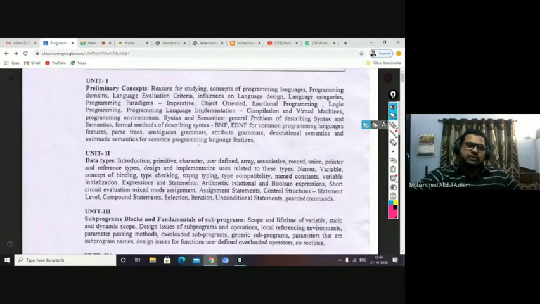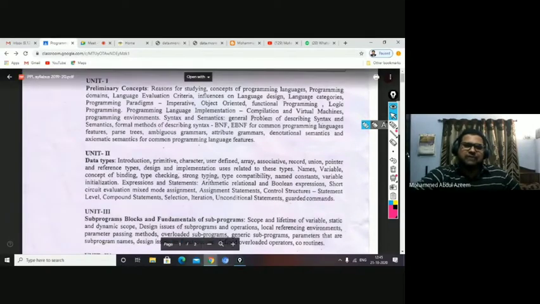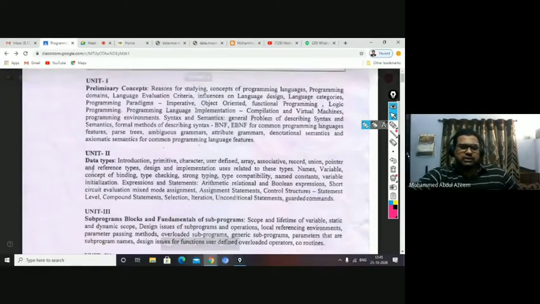These all come under design issues. So we'll discuss the design issues of the different data types, what operations are allowed upon them, how they are implemented, their advantages and disadvantages, and how they are implemented in different programming languages. All that we are going to discuss in the data type chapter.